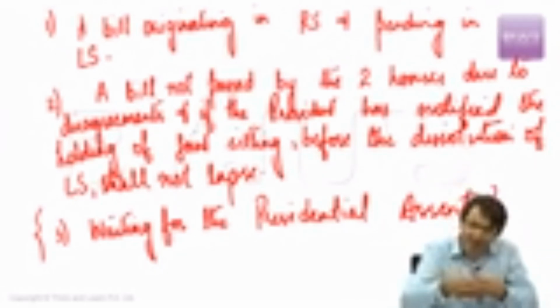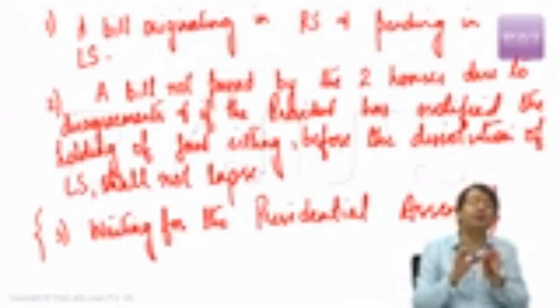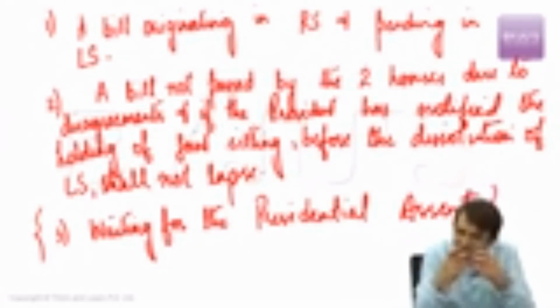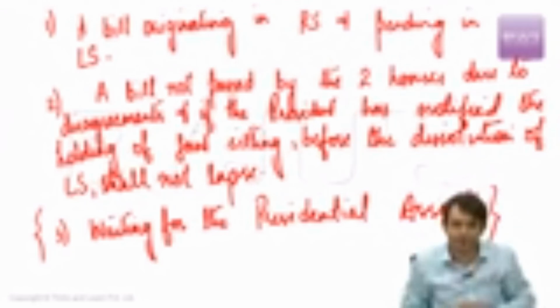President may sign this bill, President may return this bill. But whatever he may do, whether he signs that bill or returns that bill for reconsideration, this bill also will not lapse. Apart from that, every other category of bill lapses. This was about the sessions of Indian Parliament: adjournment, prorogation, and dissolution.